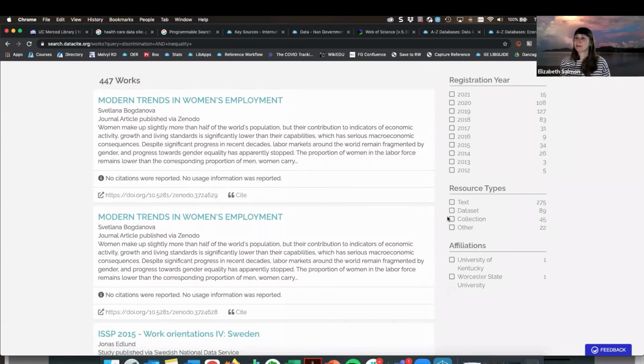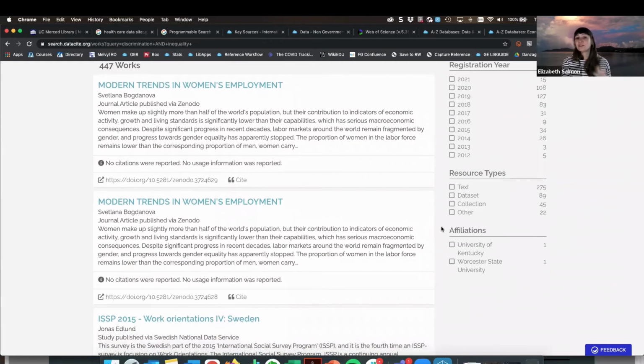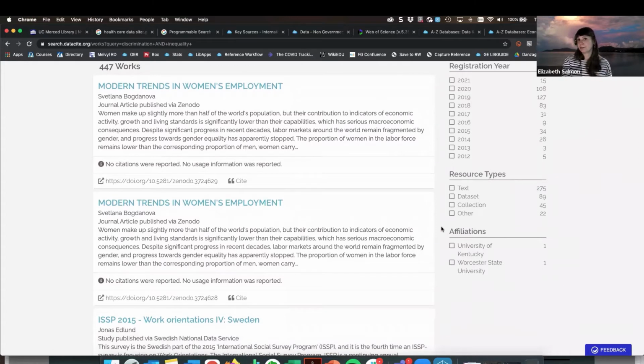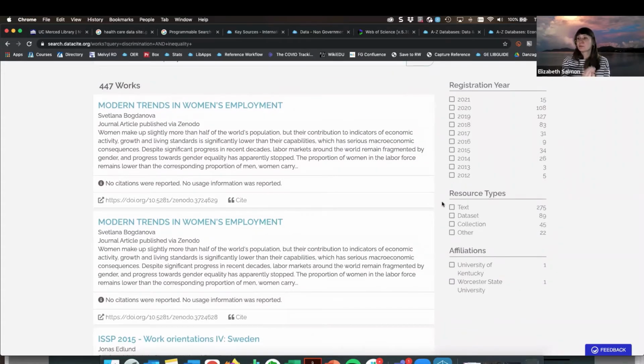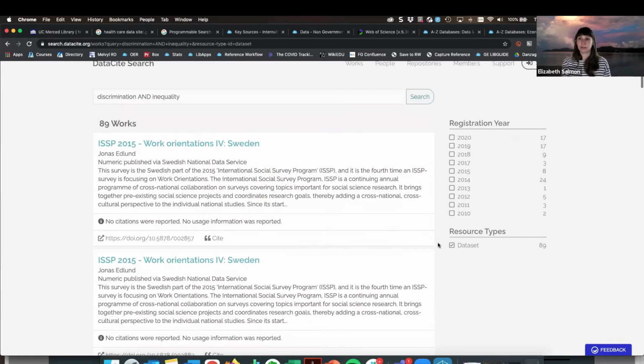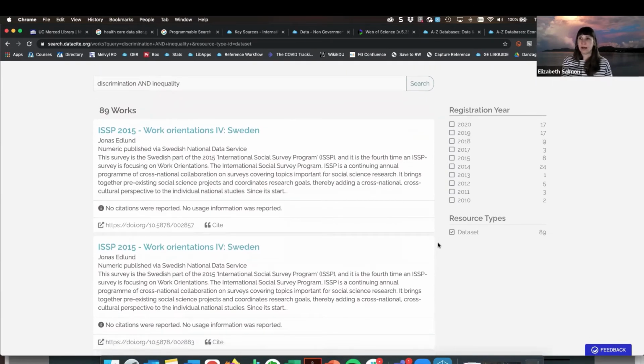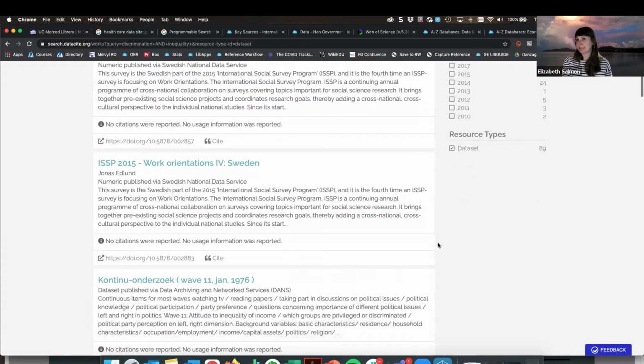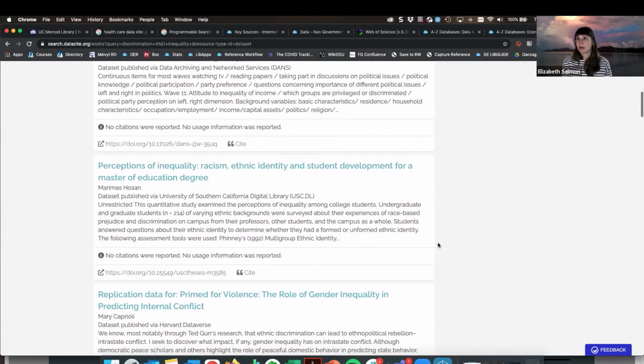Under resource types, in the very beginning, I had mentioned that you may encounter qualitative data or geospatial data. We're going to see those within DataCite as well. And I'm going to say that I'm interested in looking at a data set, so I can limit that some more too. So at this point, I can begin exploring some of these things if they look interesting to me. I can see my author's information, and then I can see some information about what repository DataCite is pulling this result from.